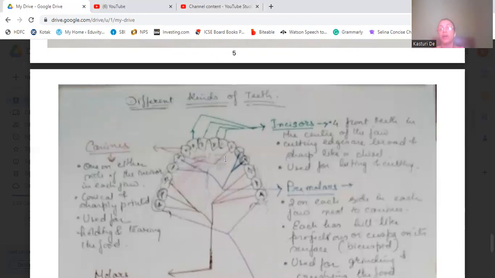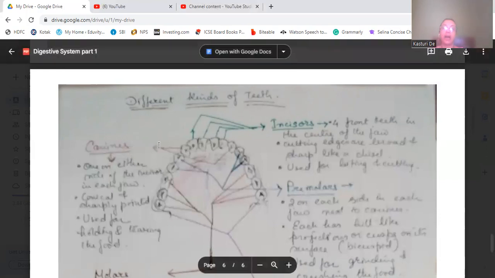Now, incisors. If you consider both the portions in one jawbone, then we will see four incisors. That is, the four front teeth are known as the incisor teeth. They are present in the center of the jaw. They have cutting edges, and their cutting edges are broad and sharp like scissors. They are used for biting and cutting.